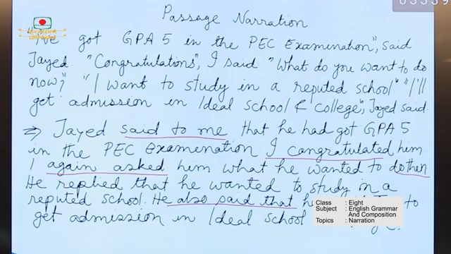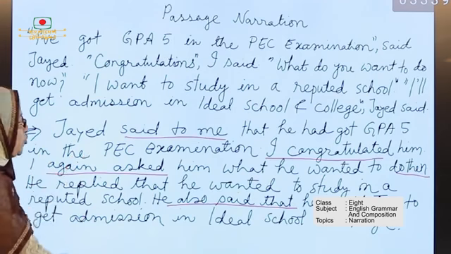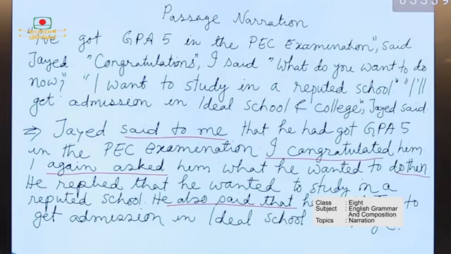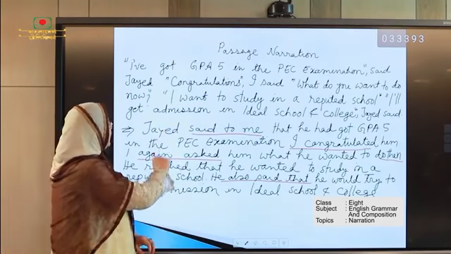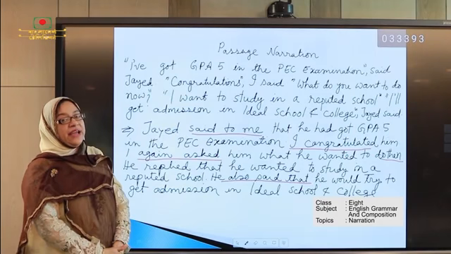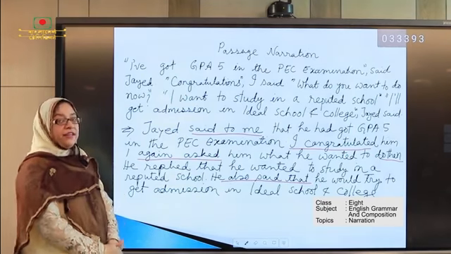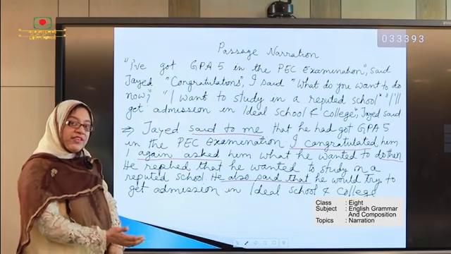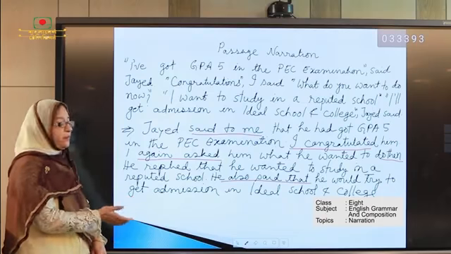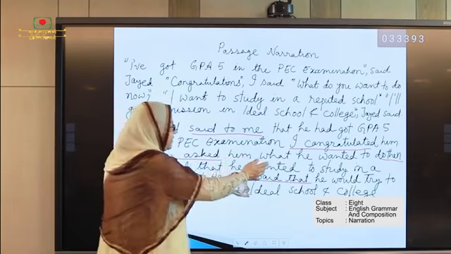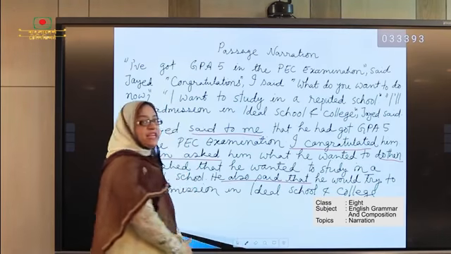One is Jahid and the other is I. So, I write here, Jahid said to me that he had got GPA 5 in the PEC examination. And the second line, "Congratulations," I said. Here the answer will be, I congratulated him. Him is Jahid.